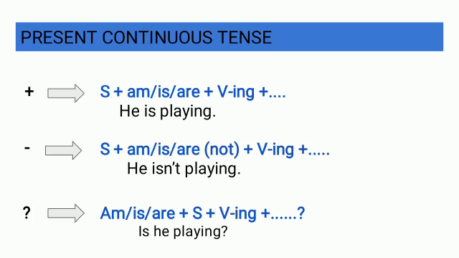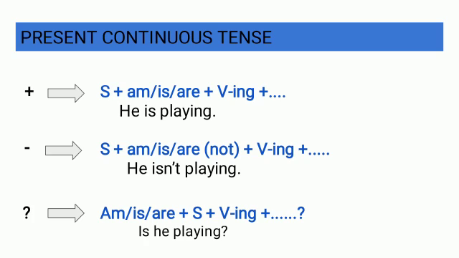The structure of the positive form is subject with am or is or are along with verb and ing. Example: he is playing.